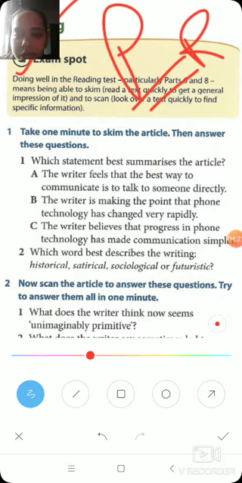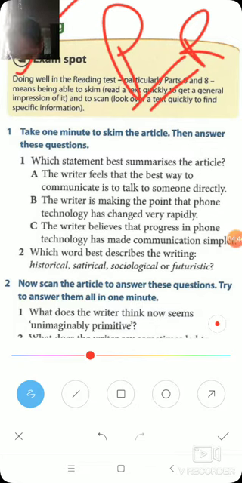Which statement best summarizes the article? A, the writer feels that the best way to communicate is to talk to someone directly, or B, the writer is making the point that phone technology has changed very rapidly, or C, the writer believes that progress in phone technology can make communication simple.